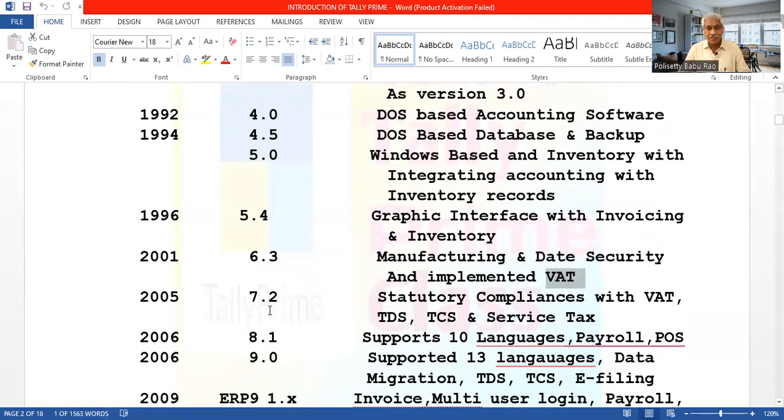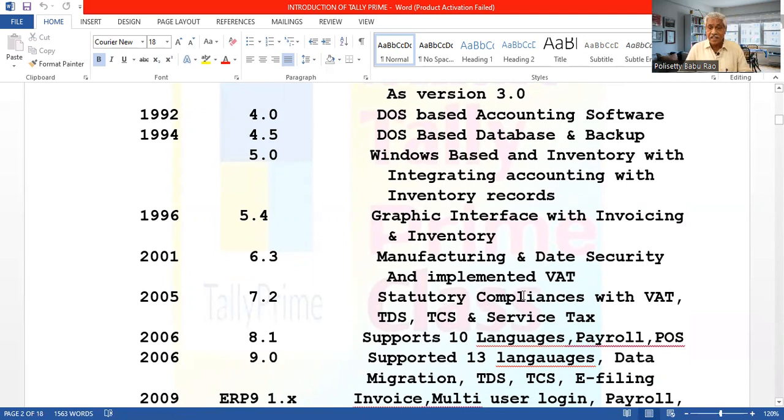And in 2005, they developed and released 7.2. In the 7.2, statutory compliances with VAT. As per the VAT Act, Value Added Tax Act, we have to make some statutory compliances. We have to follow some statutory restrictions.